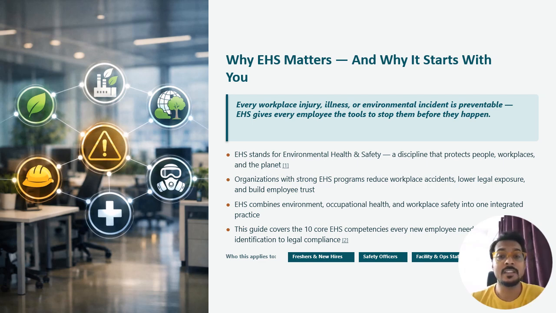Organizations with strong EHS programs reduce workplace accidents, lower legal exposure, and build employee trust. EHS combines environmental protection, occupational health, and workplace safety into integrated practices. These guidelines are a core competence needed by every employee.